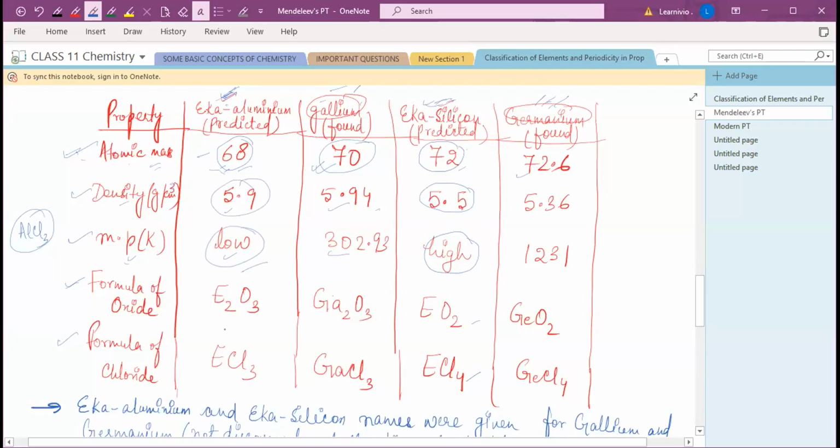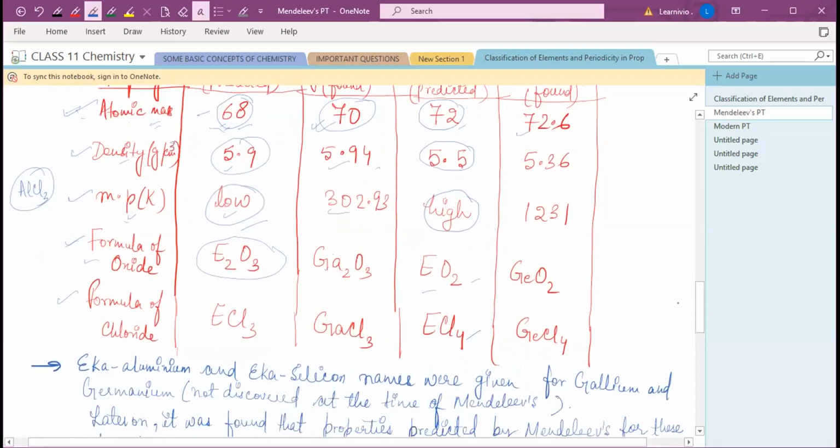Okay. Similarly, you can see the formula E2O3. He gave the general formula of oxide of Eka aluminium as E2O3, but in actual, gallium exists as Ga2O3, which is very much similar to that general formula, right? Similarly, EO2, okay, GeO2. So you can see over here the predictions made by Mendeleev were found to be very much correct. Predictions जो उन्होंने की थी, that was very much true, because the properties found later were very much similar to those predicted by Mendeleev.